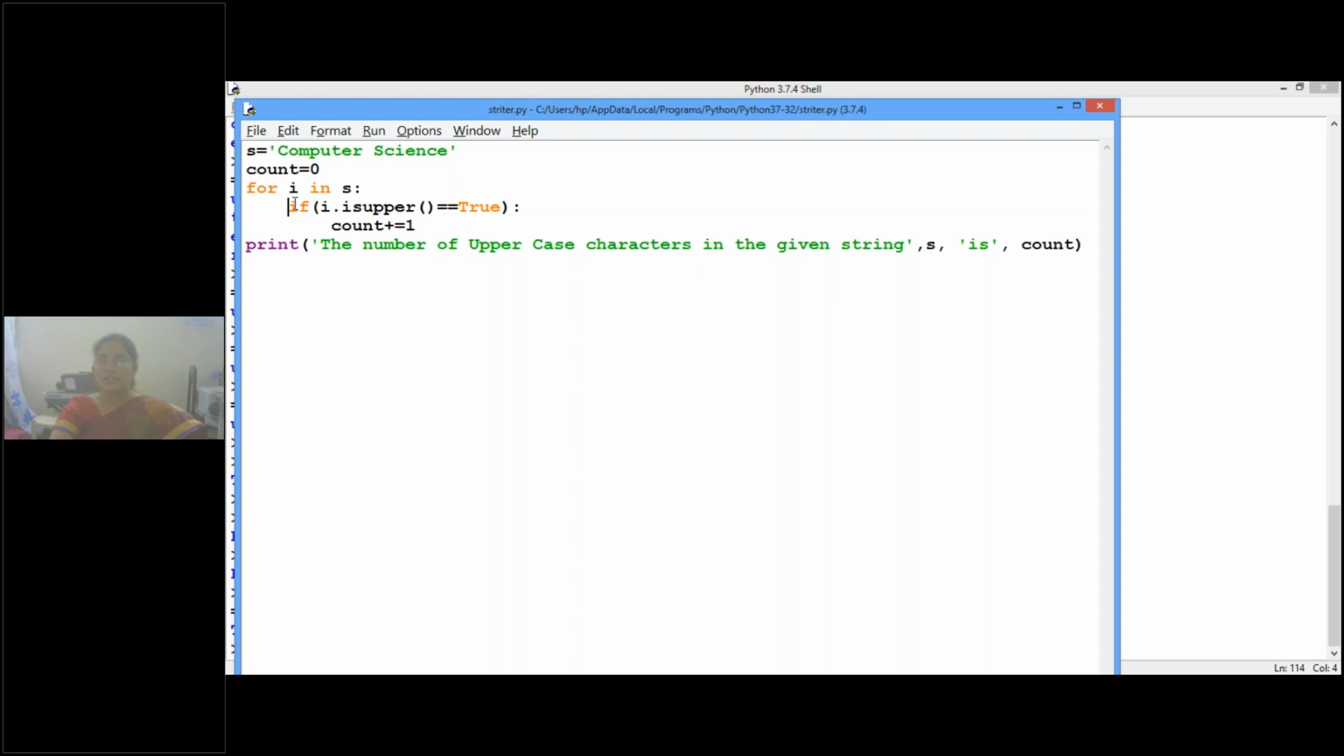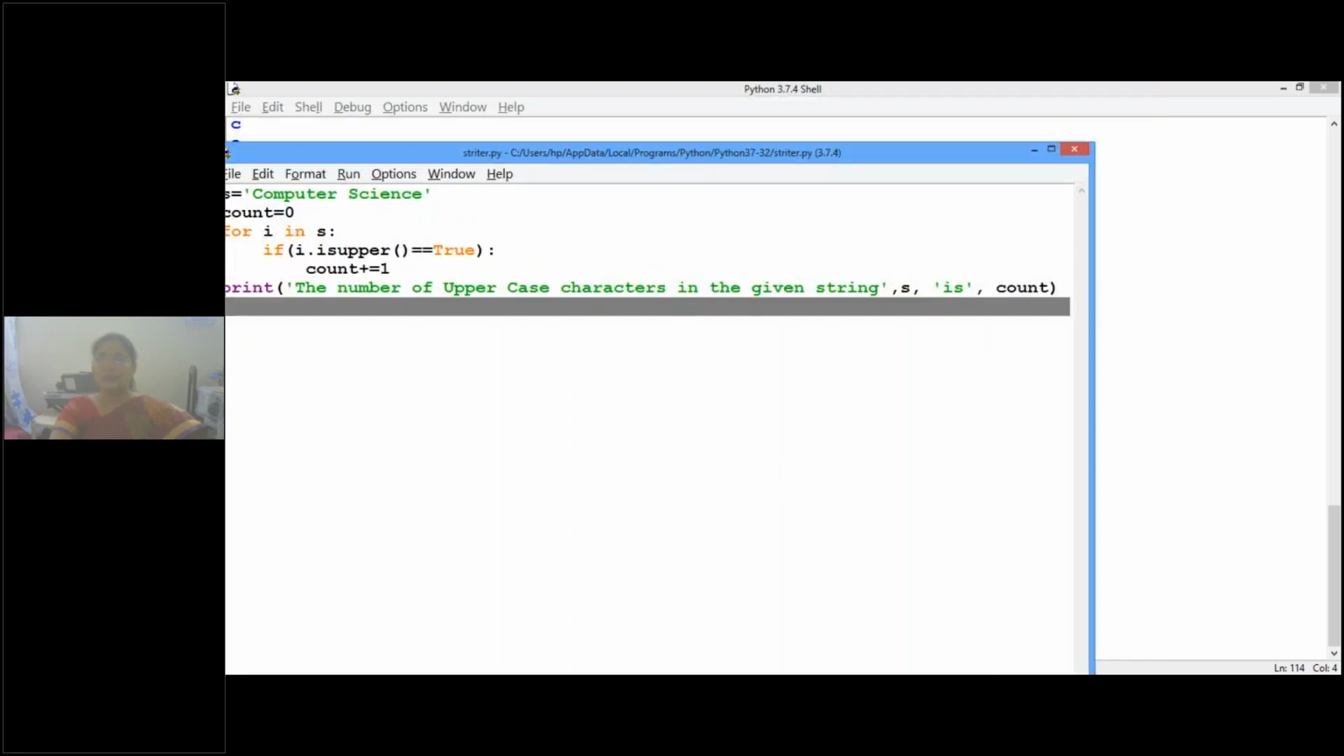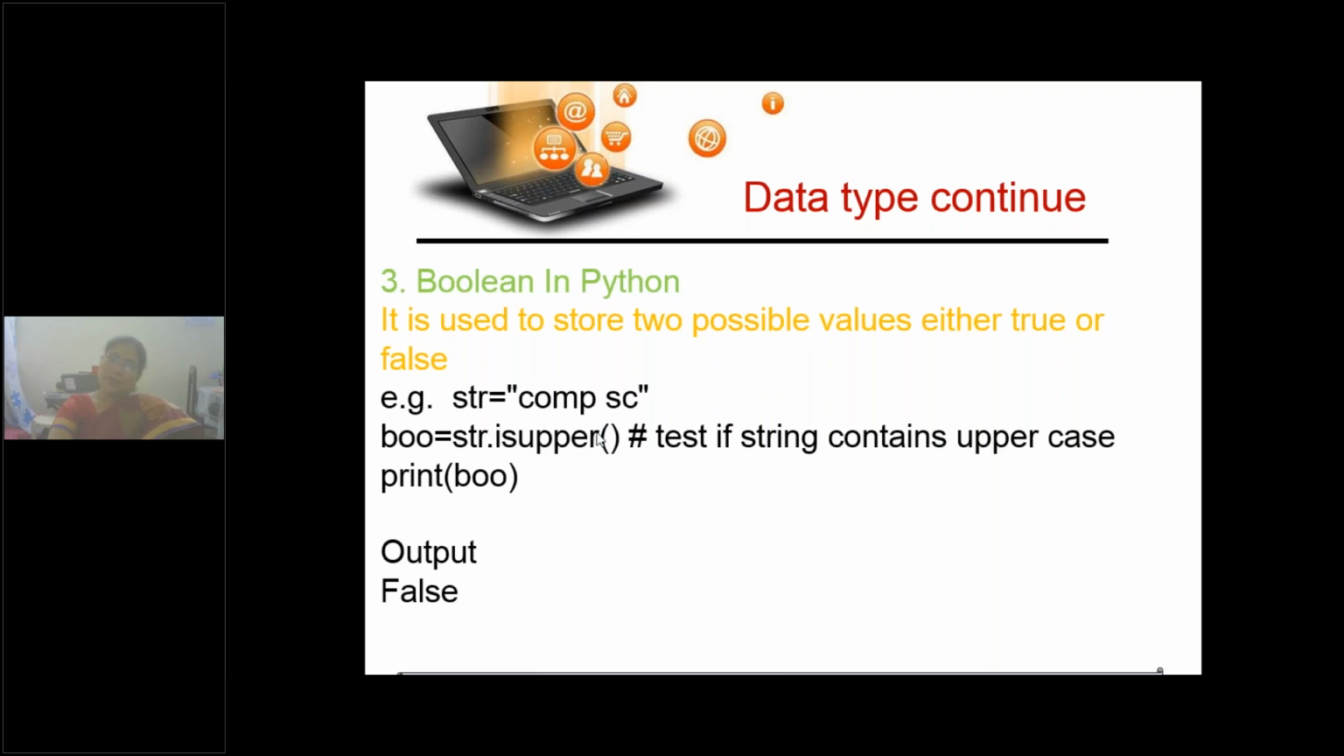If this condition is not satisfied, take the next character and check whether it is uppercase or not. If it is true, then count it. That way we will be checking whether true or false by using Boolean values in Python. Clear, children?